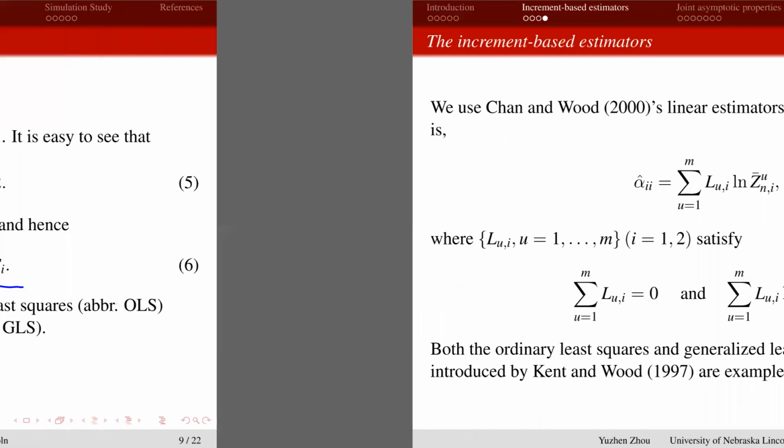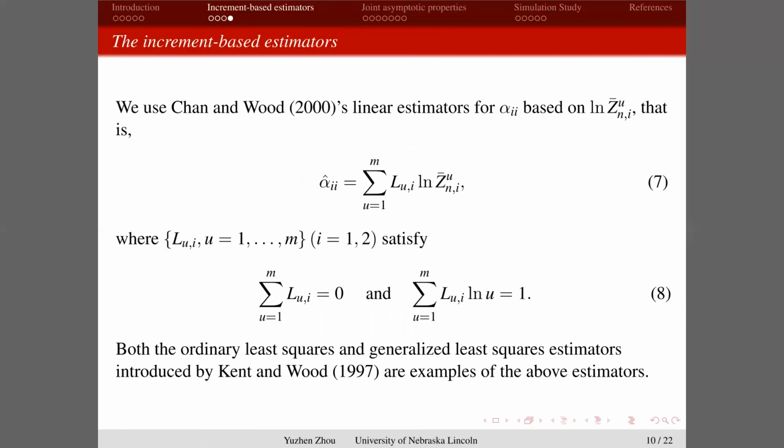And in 2000, Chen and Wood extended this idea to construct general linear estimators for the smooth parameter. In our later theoretical framework, we'll use this estimator: alpha i hat equals a linear combination of a sequence of constants L with the log Z bar. We have some restrictions on L: the summation of the L should be 0, and the linear combination of L and the log U should be equal to 1.